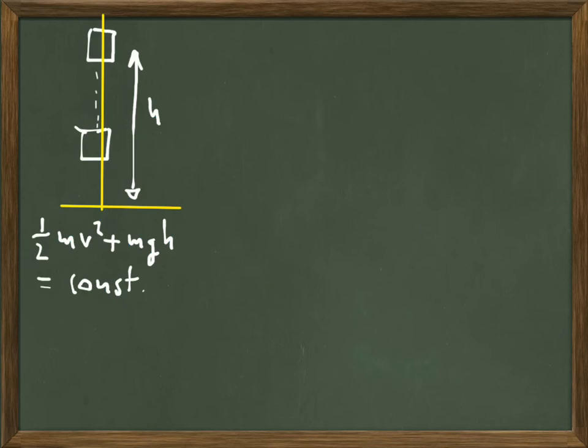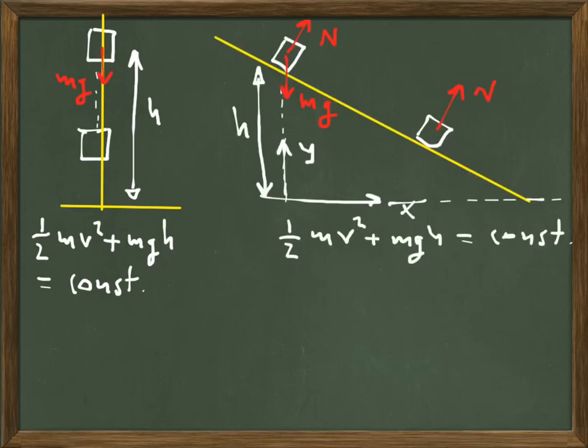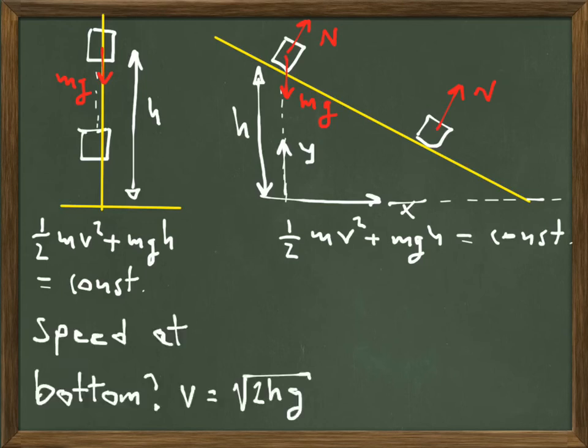So in one situation we have free fall. We use conservation of mechanical energy, saying that the sum of kinetic and potential energy was constant. In the other situation, where the forces acting were gravity and the normal force, we said that that was also a mechanical energy conservation problem, and we used the exact same equation, and the speed at the bottom we found to be the same in both cases, the square root of 2hg. So what is this telling us?